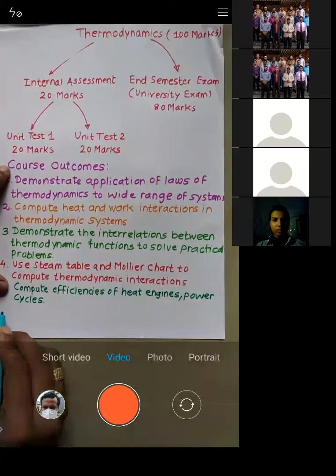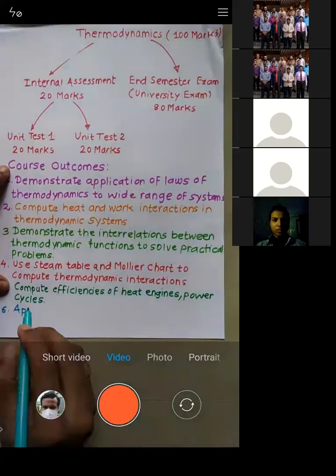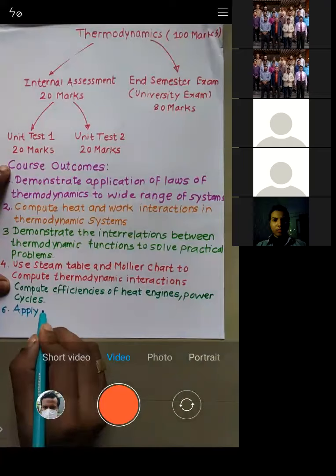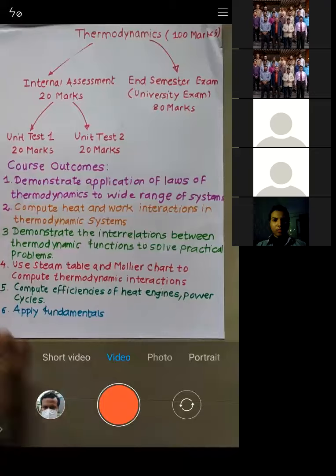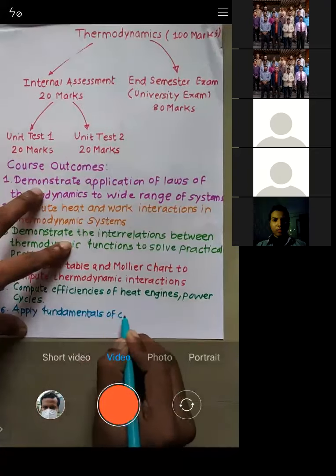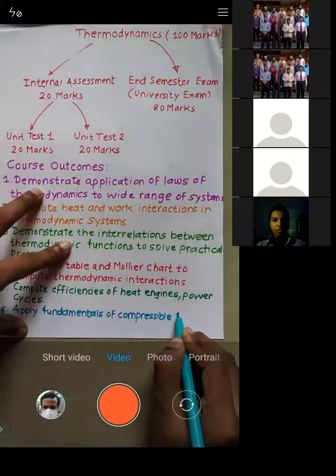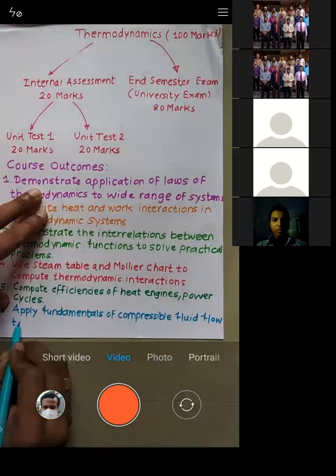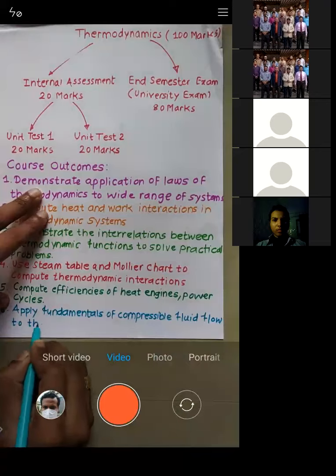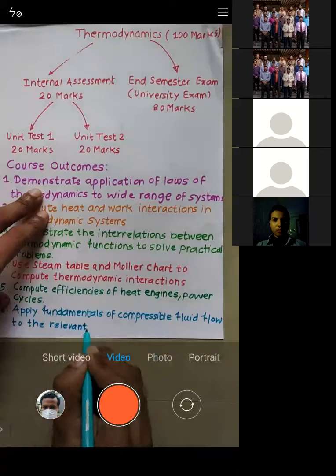Okay. Now I'll go to the next thing which I expect from each of you. The sixth thing is you should be able to apply the fundamentals of compressible fluid flow to the relevant system.